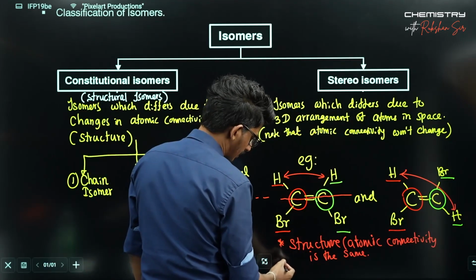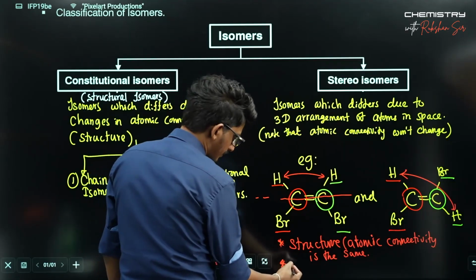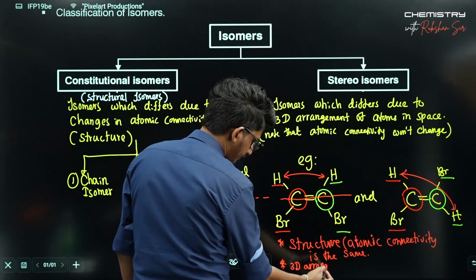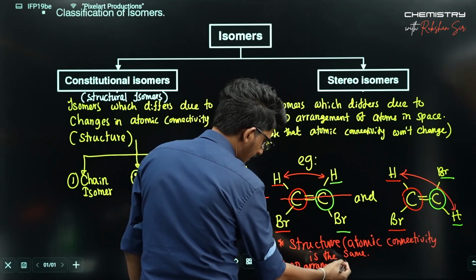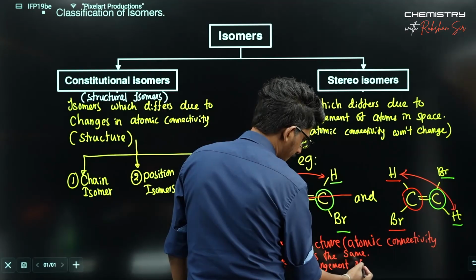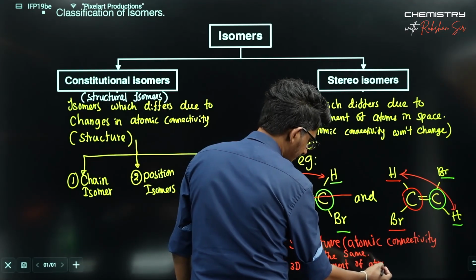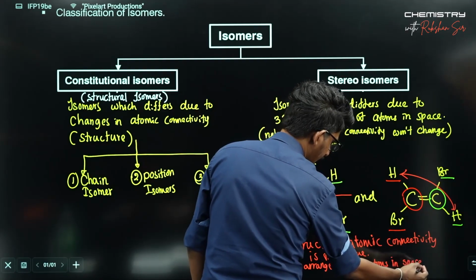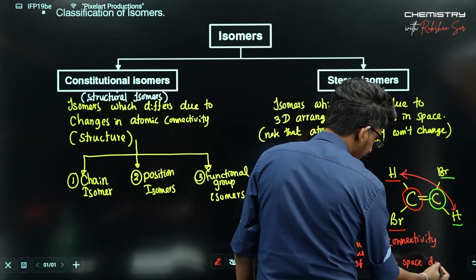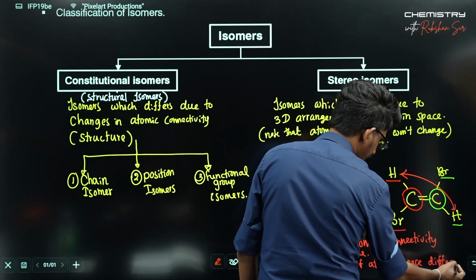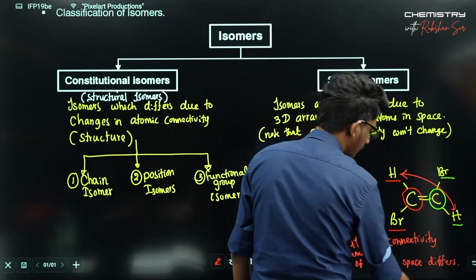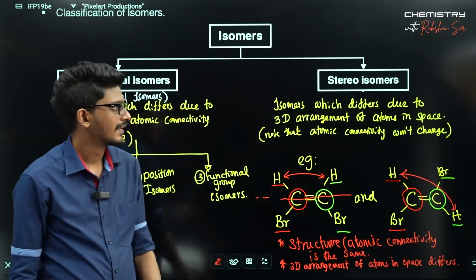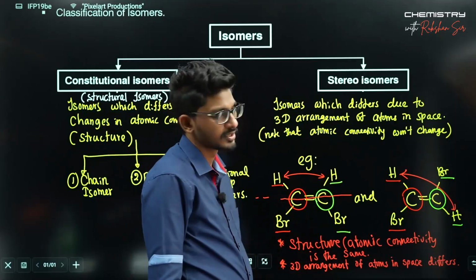Structure is the same, but 3D arrangement of atoms in space differs. Those are some examples for stereoisomers.